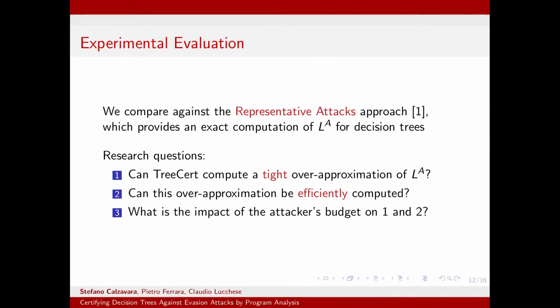To evaluate the effectiveness of our proposal, we compare the result of TreeCert against the result we would get by the representative attacks approach presented in previous work, which provides an exact computation of the loss under attack for decision trees. We try to answer three different questions. Can TreeCert compute a tight over-approximation of the loss under attack? Can this over-approximation be efficiently computed? And what is the impact of the attacker budget in our analysis?